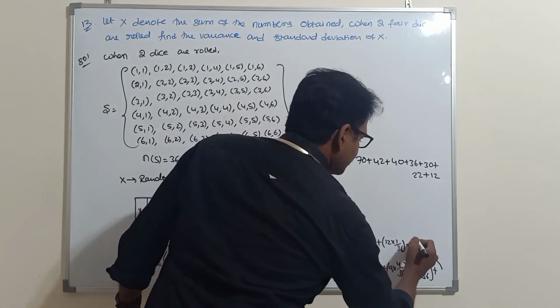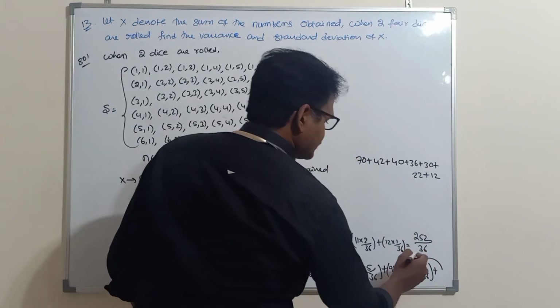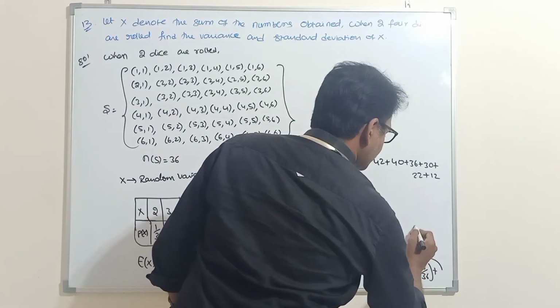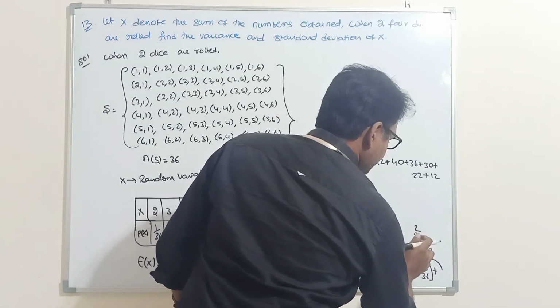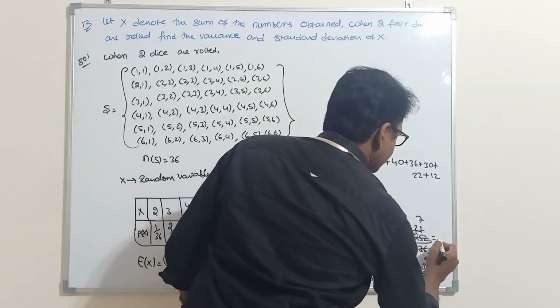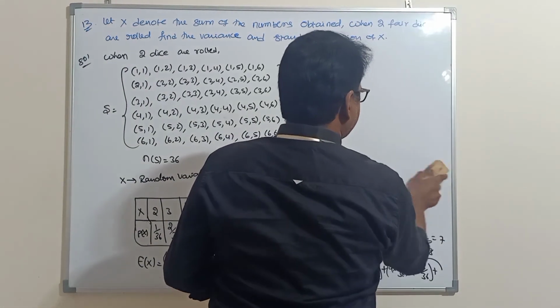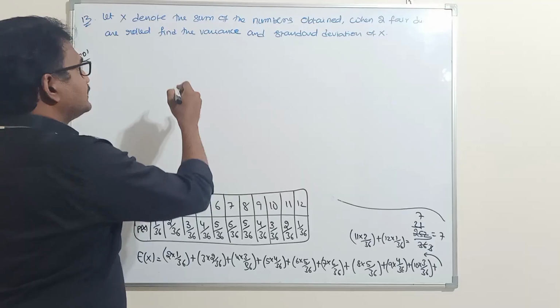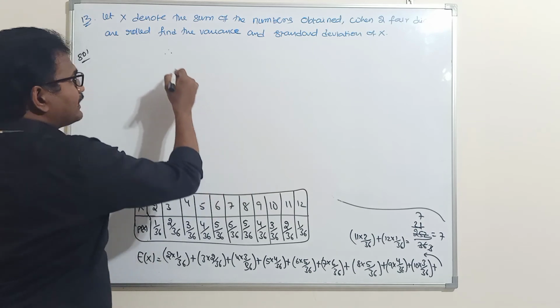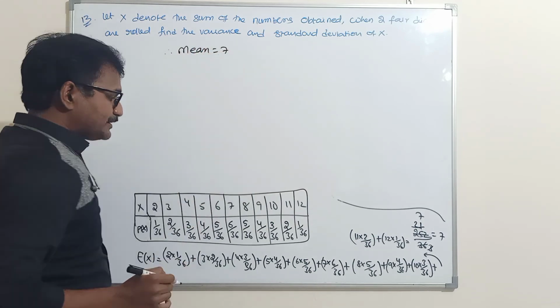So total 252 by 36. That is 7. So mean is how much? Mean is equal to 7.